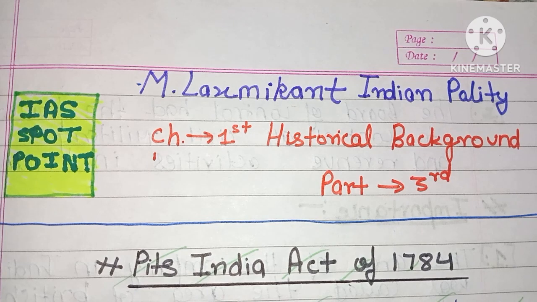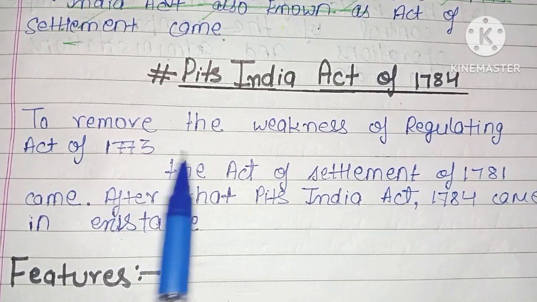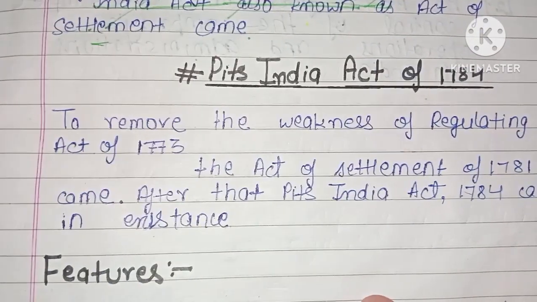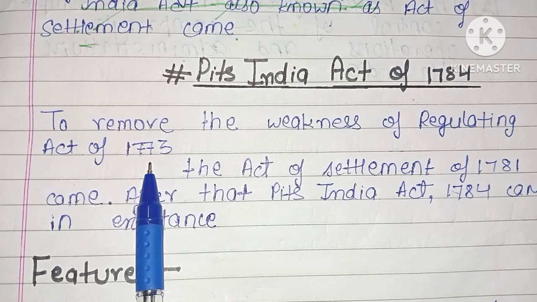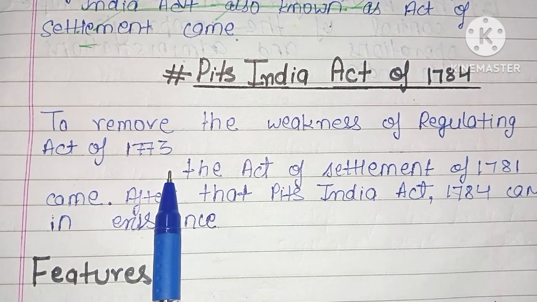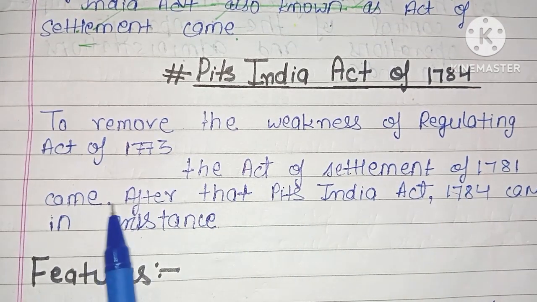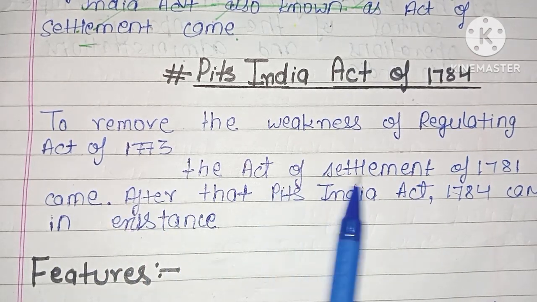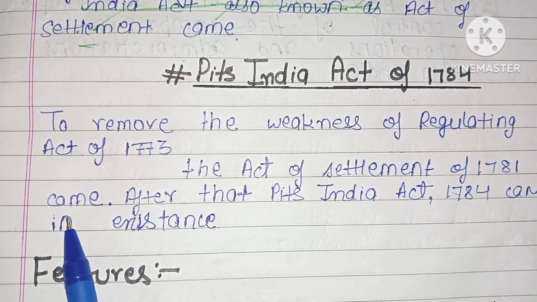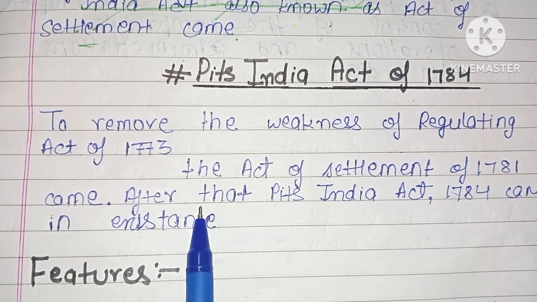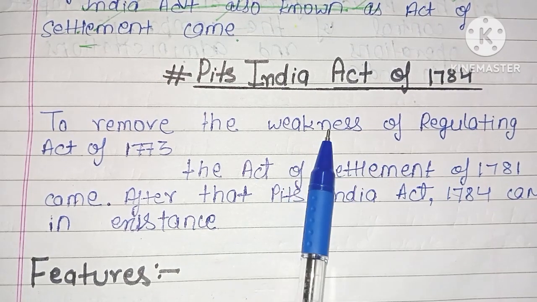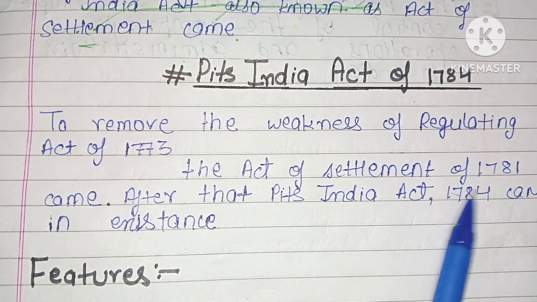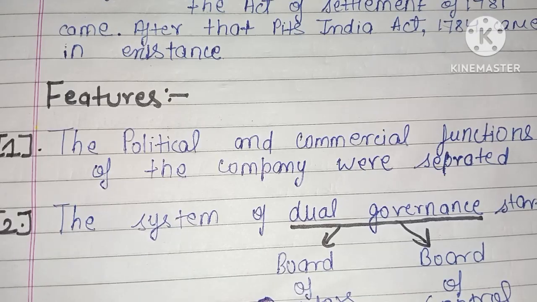अब पार्ट थर्ड में हम पढ़ेंगे पिट्स इंडिया एक्ट ऑफ 1784। तो इन पिट्स इंडिया एक्ट ऑफ 1784, first thing was to remove the weakness of Regulating Act of 1773. It was made to remove the weakness of Regulating Act of 1773. This Act of Settlement of 1781 came. So to remove the weakness of Regulating Act of 1773, this Act of Settlement of 1781 came. After that, Pitt's India Act of 1784 came in existence. Now its features.